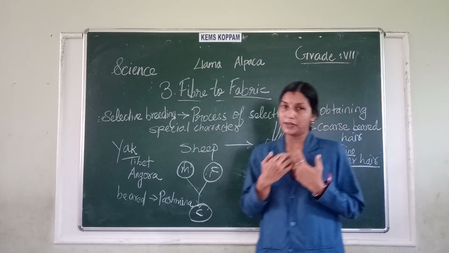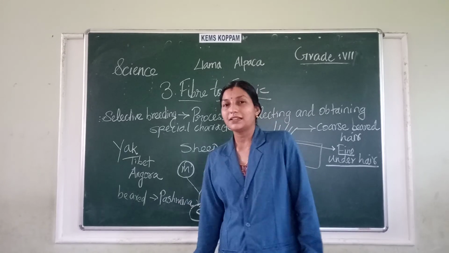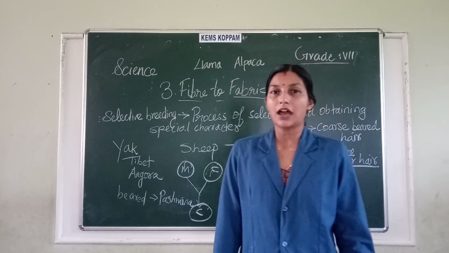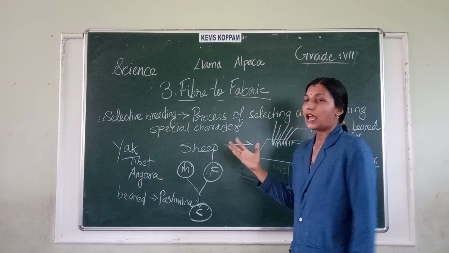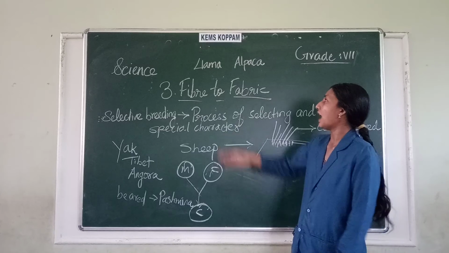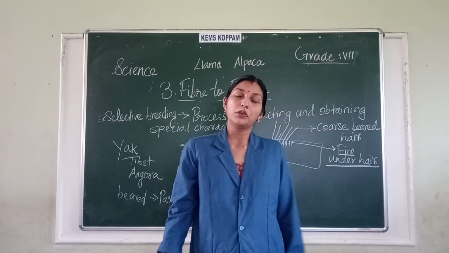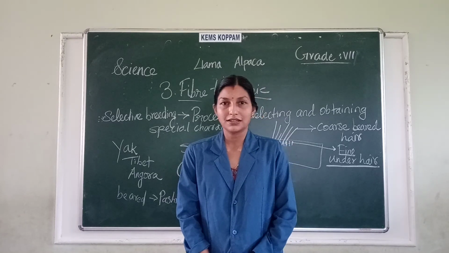They have a beard, and the hair of this beard is used to make a special kind of shawl called the Pashmina shawl. Not only this, but in regions like South America, animals like llama and alpaca are used to obtain wool.